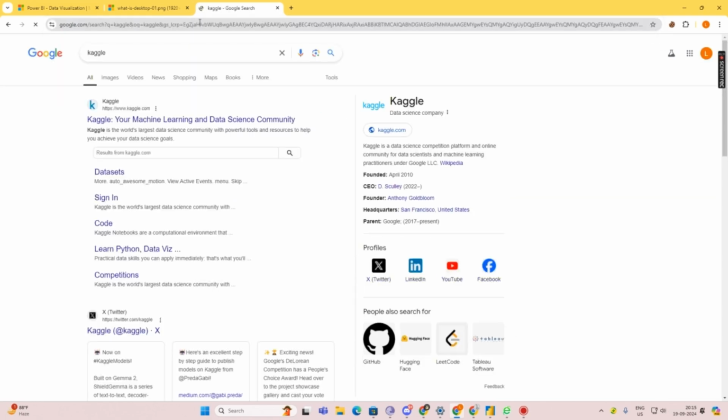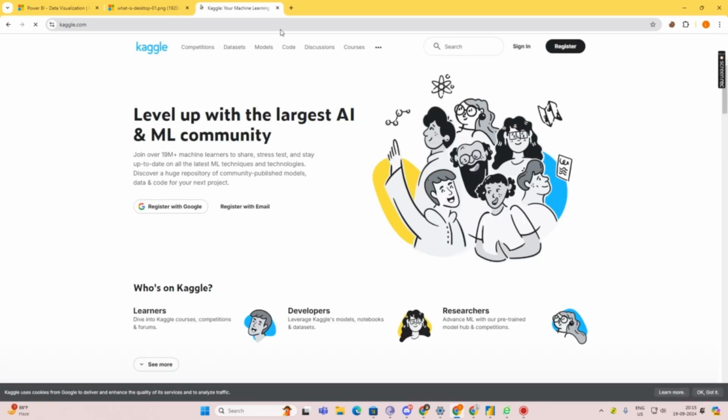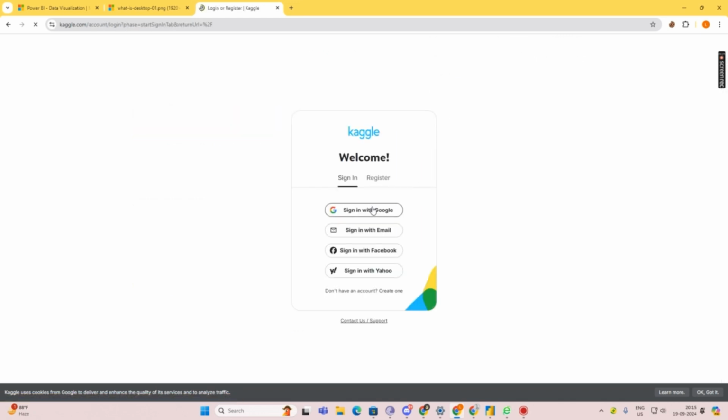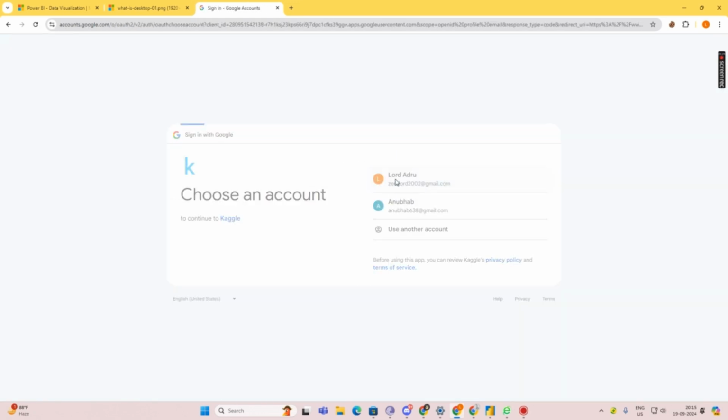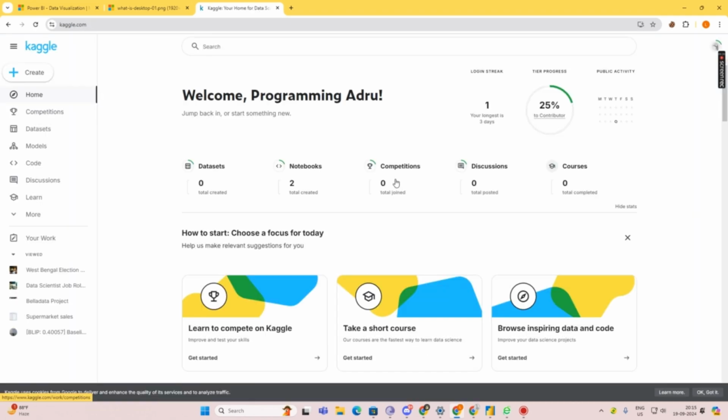Kaggle is the most trusted website where we can get appropriate and trusted data sets. You just need to go to Kaggle and sign in, or if you don't have an account, you just register. I have an account, so I will simply register with Google.